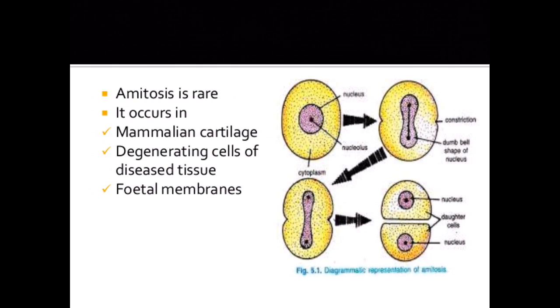Amitosis is rare. It occurs in mammalian cartilage, degenerating cells of diseased tissue and fetal membranes.